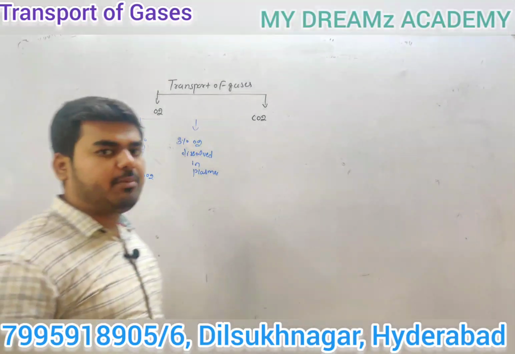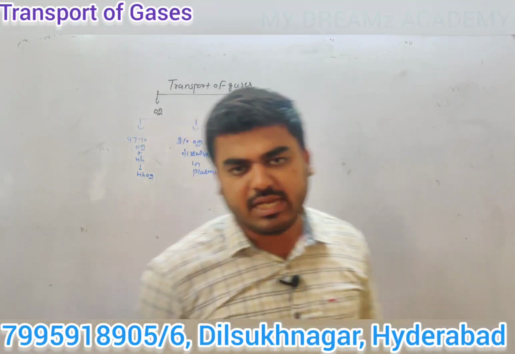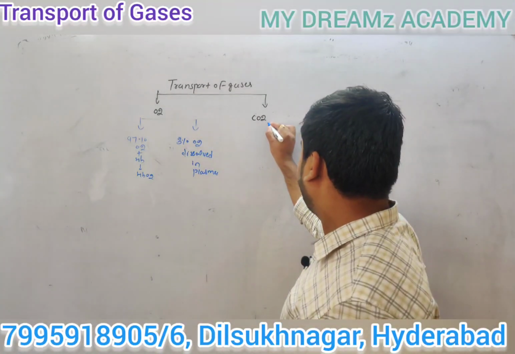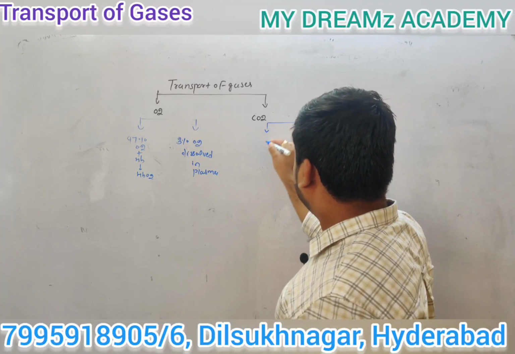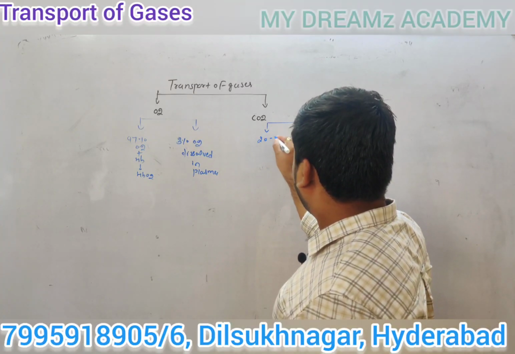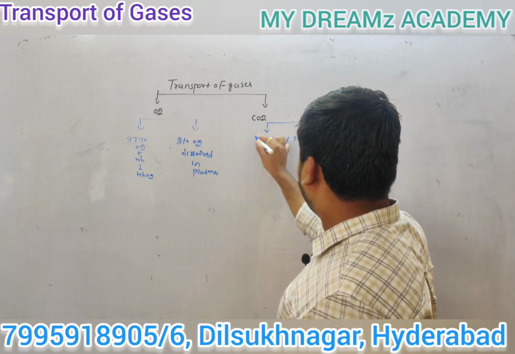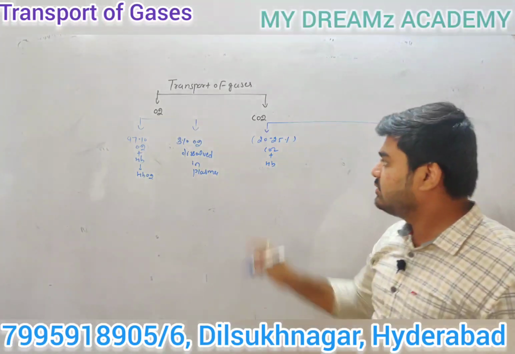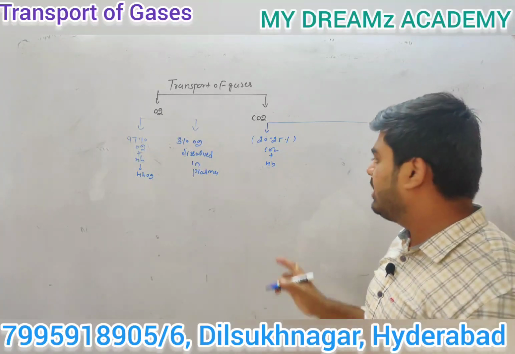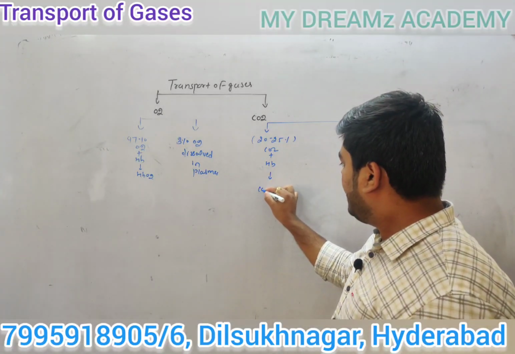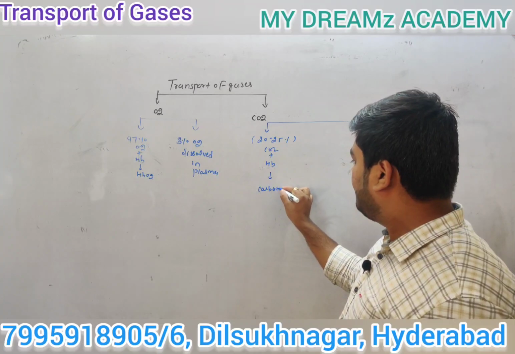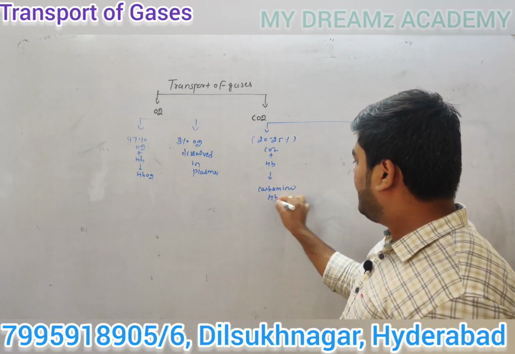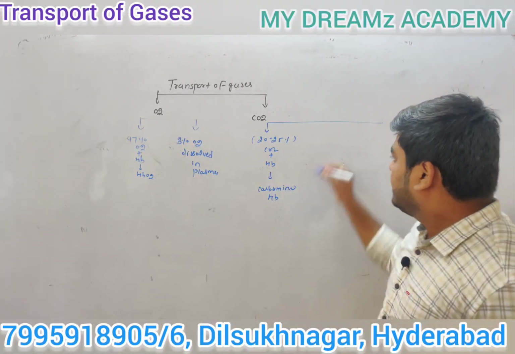Now if we are talking about transportation of carbon dioxide, guys, 20 to 25% of carbon dioxide binds with hemoglobin and forms carbaminohemoglobin, right guys?